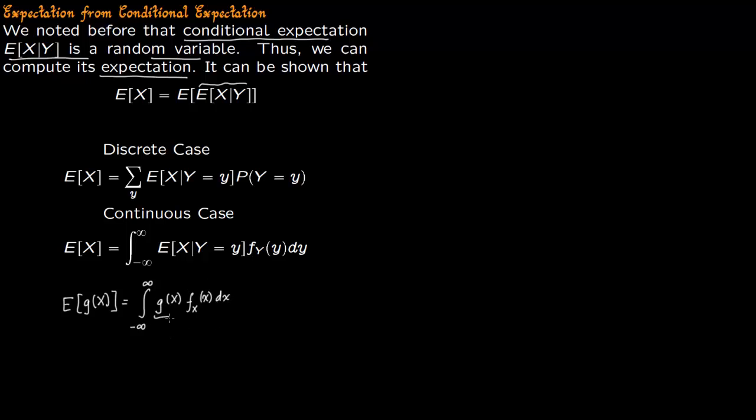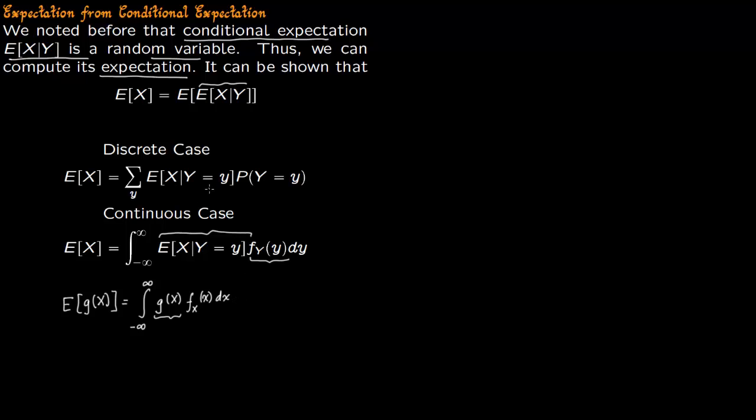Here g of x is the random variable. So instead of g of x, you have this random variable, and instead of f of x, here you have f of y. And that is precisely what the expectation of conditional expectation is.